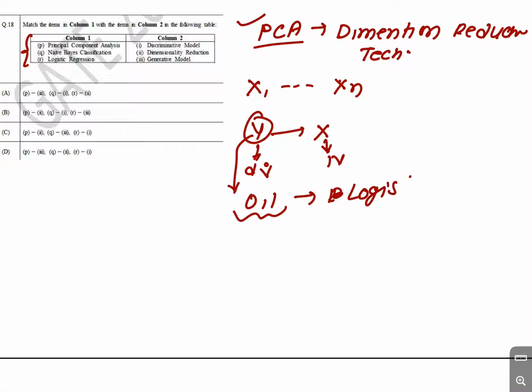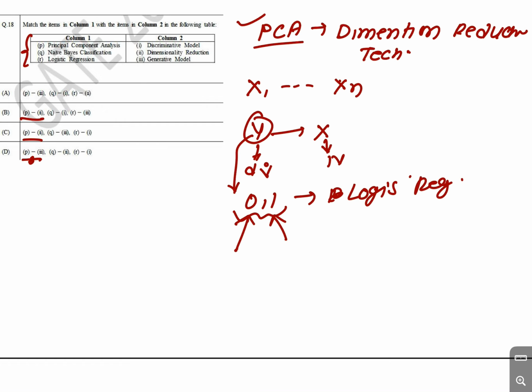So logistic regression is a discriminative model. Why discriminative? Either you get a 1 or you get a 0, so this model is discriminative. So for option P, the second, so B or C. Then we can go over naive Bayes classification, which is a generative model, so Q for 2.